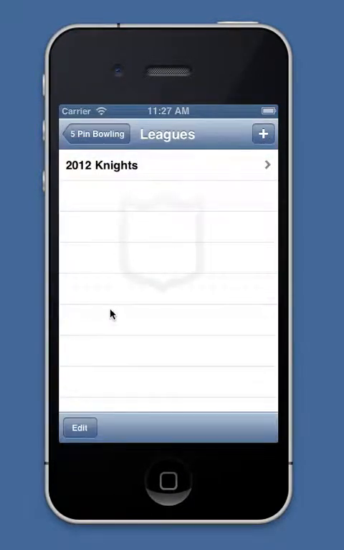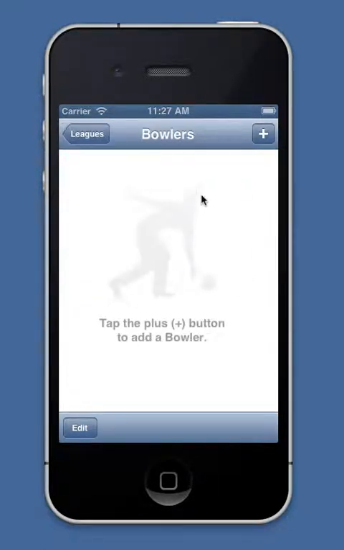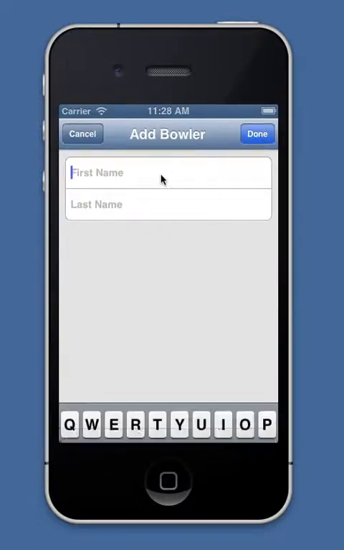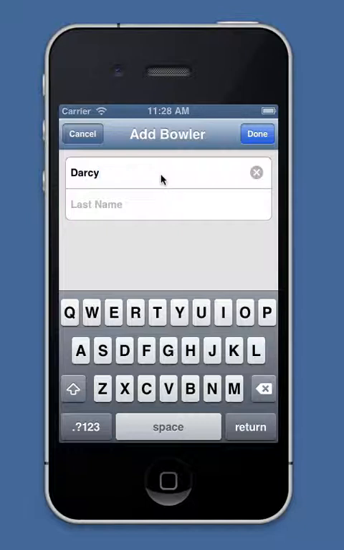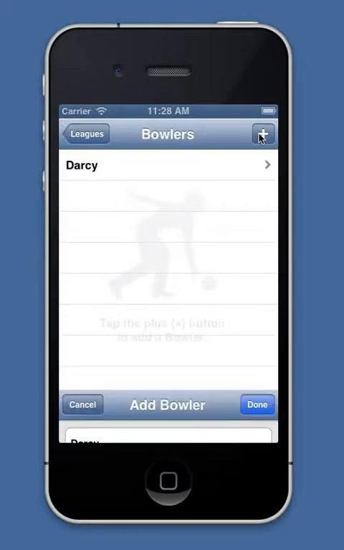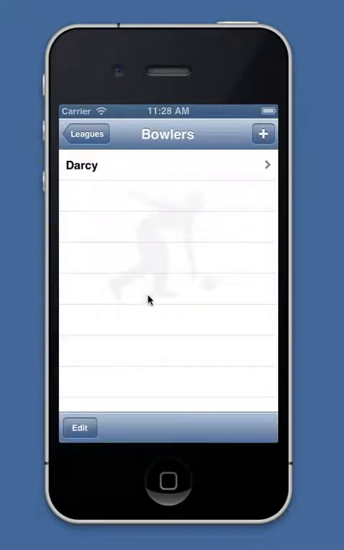I can have multiple leagues, and that's usually going to build up over the years, but let's suppose you're a real avid bowler and you have 10 leagues that you bowl in because you're just hardcore, then go ahead and define them. I'm just going to tap on that one and I get to bowlers. There aren't any bowlers defined, so I'm going to define myself. I'm just going to type in my name, and I only have first name, last name here, so this isn't terribly complicated. But if I want to record multiple bowlers, I can type them all in here, and then record scores for them.